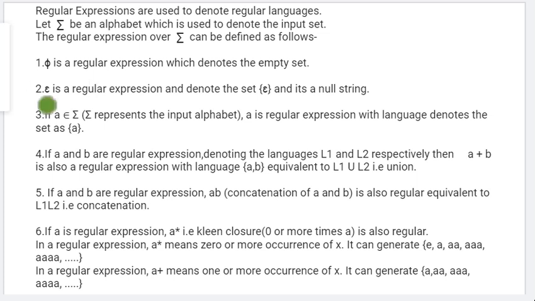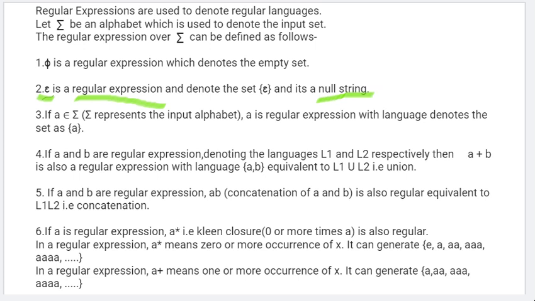Now the next thing is epsilon. We saw epsilon in NFA, in epsilon closure, in all places. This epsilon is also a symbol in a regular expression. We will be using this in regular expressions, and it will denote the null string.